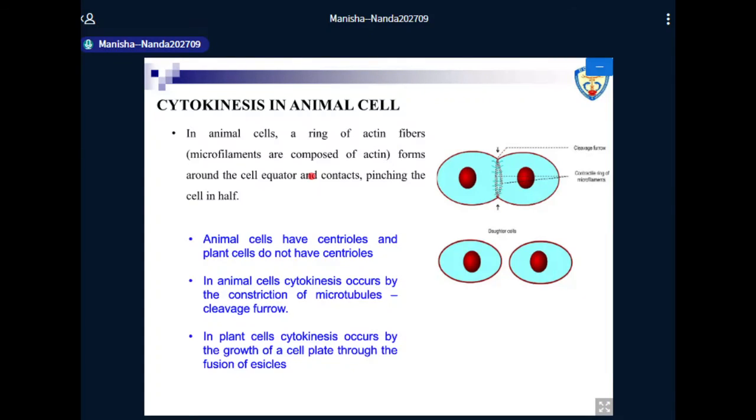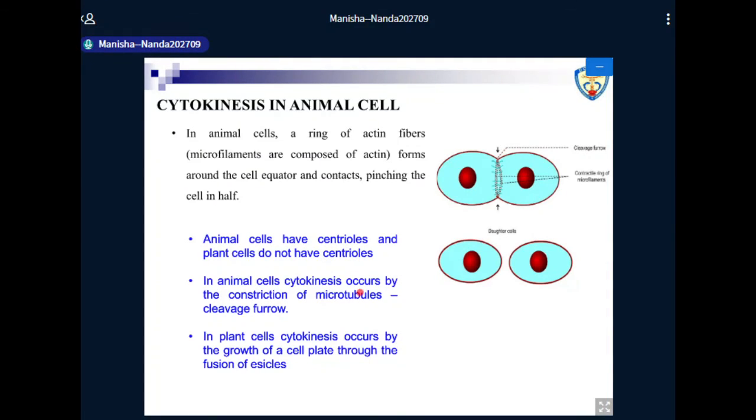So in animal cells, a ring of actin fibers, that is microfilaments composed of actin, forms around the cell equator and contracts, pinching the cell into two halves. You can see it here, and this is called the cleavage furrow. You can see this contractile ring of the microfilaments, that is the actin fibers, which finally divides the daughter cells into two. So animal cells have centrioles and plant cells do not have centrioles.